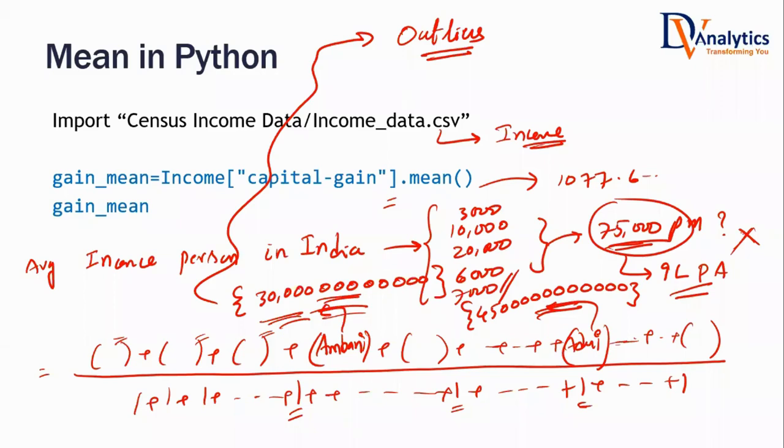Mean doesn't really reflect the true center value. Do you agree with that? Yes or no? When there are outliers present in the data, mean will be very much influenced by the outliers. What's the reason? Because in the numerator, there's a very large value. In the denominator, we are not adding a large value. Because of that, mean is very much influenced by outliers. Outliers will pull the mean value towards them.